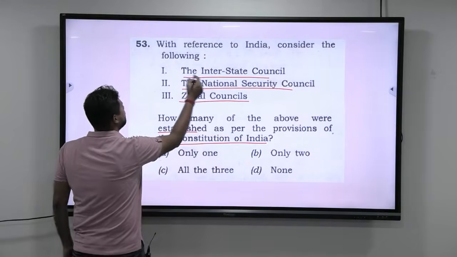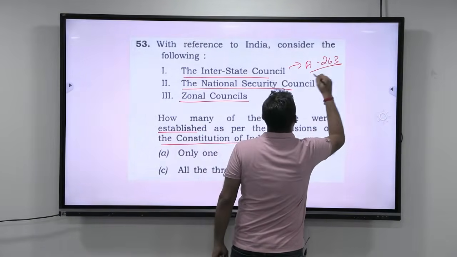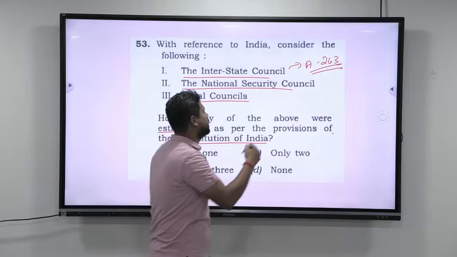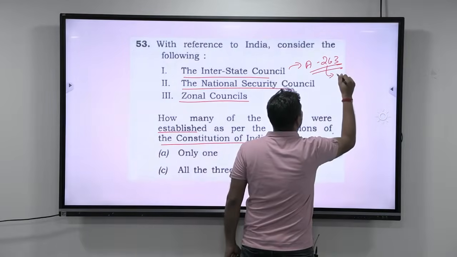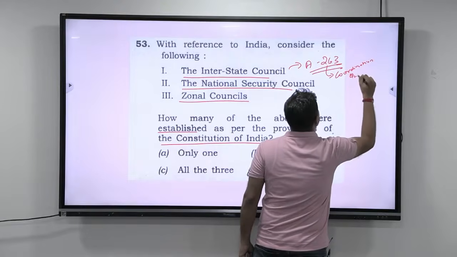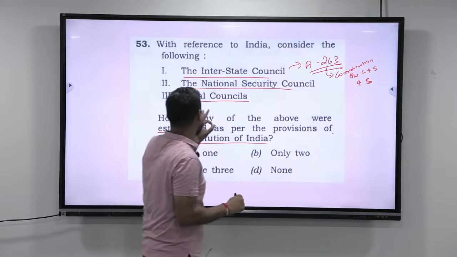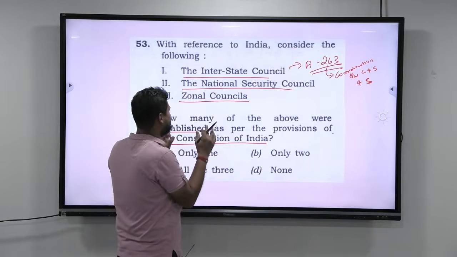So, look at this. The Interstate Council is established under Article 263. Now, why is the Interstate Council established? It is established in order to promote coordination between the center and states and between states. That is the main reason why the Interstate Council is established.